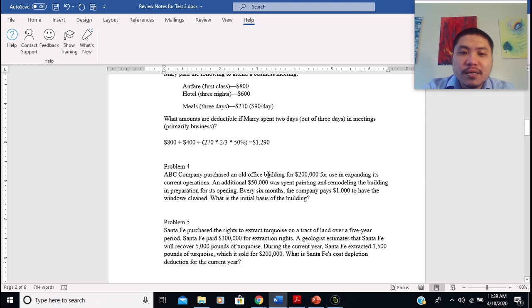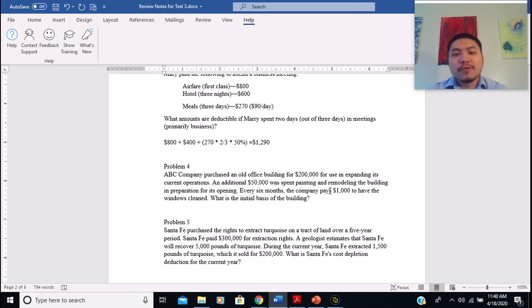And then the basis should also include $50,000, right? Because this $50,000 is spent on remodeling the building to fit the business purpose, right? And then for the $1,000, what do we do with it? Because it is just maintenance, it can be considered a maintenance activity.